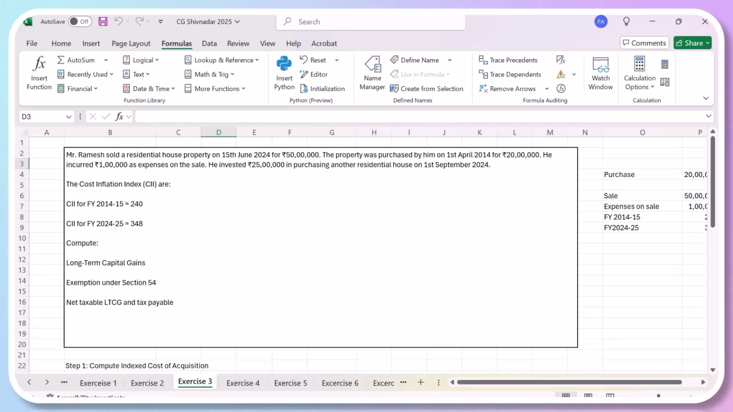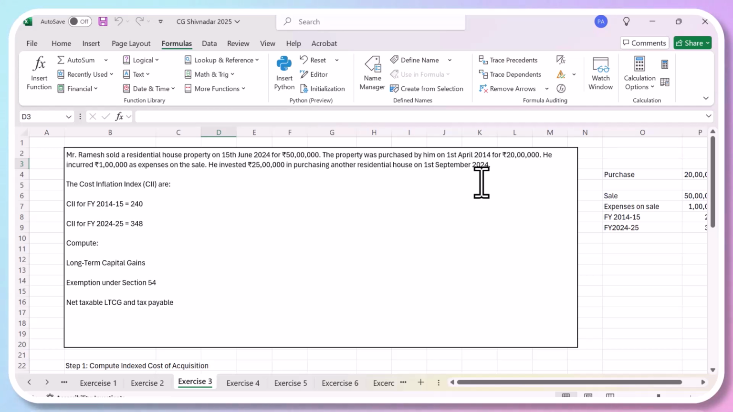Okay. Now, Mr. Ramesh has sold a residential house property. When? On 15 June 2024, which is the last financial year, at the price of 50 lakh rupees. The property was purchased by him way back on 1st of April 2014 for 20 lakhs. So that means he will be entitled for an indexation benefit because the asset has been held for more than